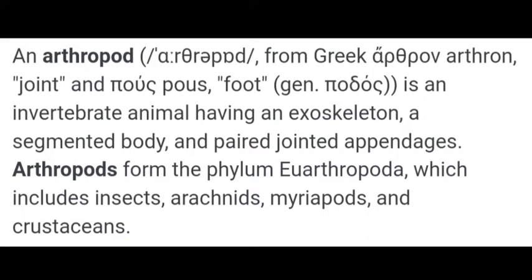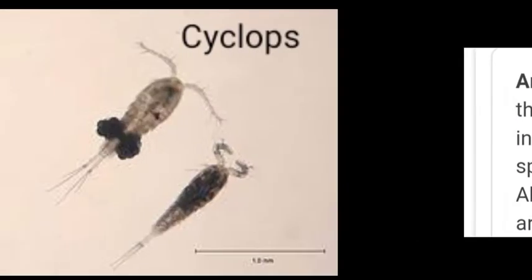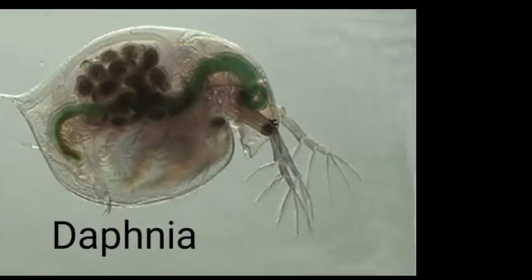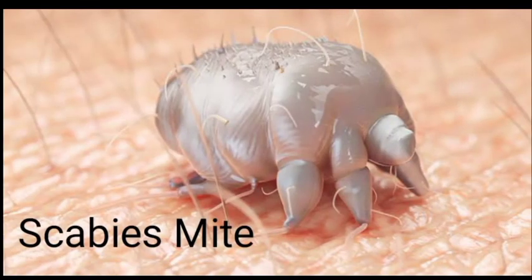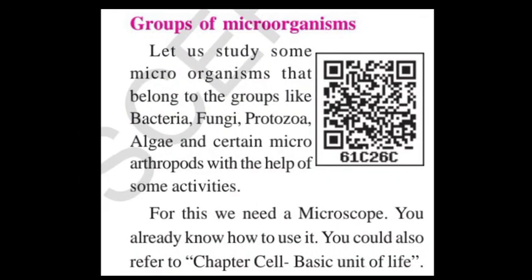Eu in the sense true arthropoda, which includes insects, arachnids, myriapods, and crustaceans. Crustaceans in the sense crabs. Arthropods, any member of the phylum Arthropoda, the largest phylum in the animal kingdom, which includes such familiar forms as lobsters, crabs, spiders, mites, insects, centipedes, and millipedes. About 84% of all known species of animals are members of this phylum. Next, these examples: the Cyclops, Daphnia, scabies mite, eyelash mite. These are the examples of microarthropods.